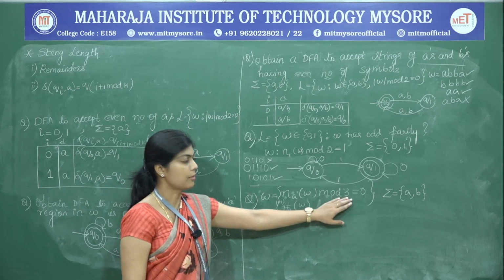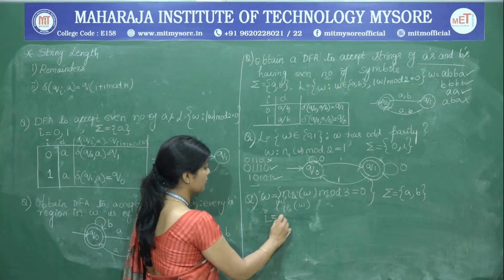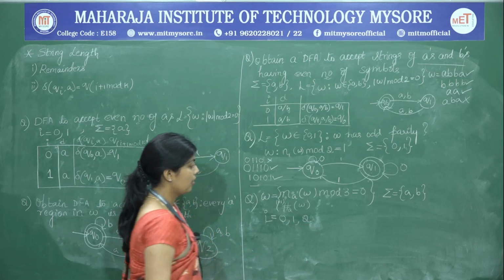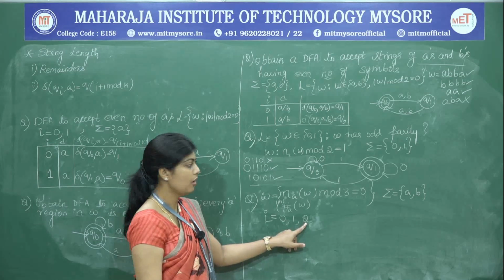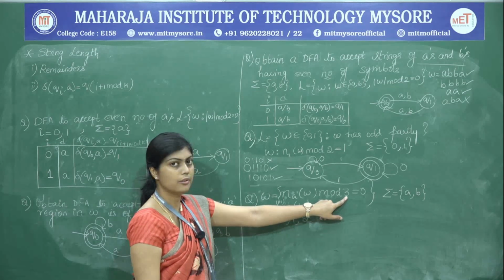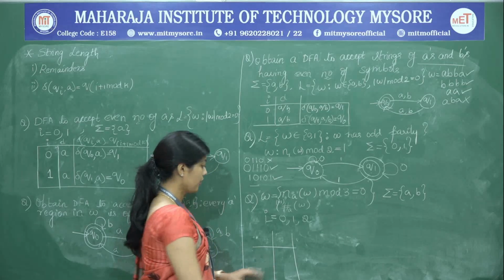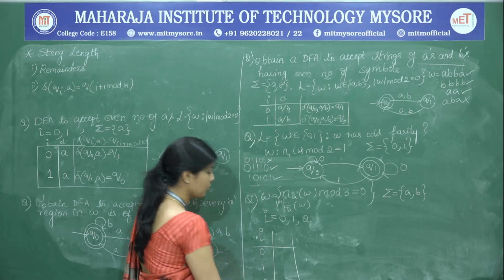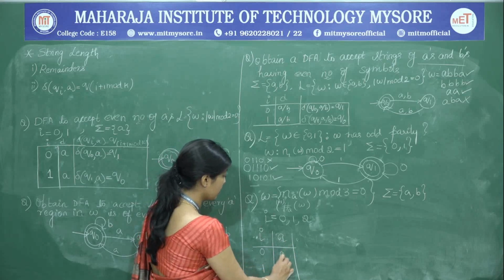Once we know that it is a mod 3, we are going to formulate the remainders, which are nothing but 0, 1 and 2. So, we are now going to find out the transitions of 0, 1 and 2 for modulo 3. Now we will frame the different transitions of this DFA. The i values are nothing but 0, 1 and 2. Next, the input symbol that we are looking at is A.